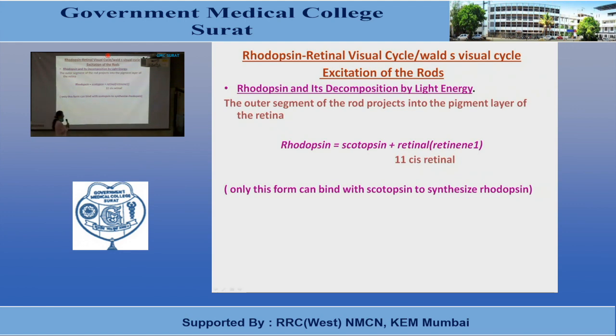It has already been told to you that rays of light, after crossing the lens of the eye, cross the vitreous humor, and enter the retina from the inner layer, and move towards the rods and cones. They cross all the layers of the retina, all the neural cells and homogeneous tissues, and ultimately reach rods and cones, where they will stimulate and excite the rods and cones.